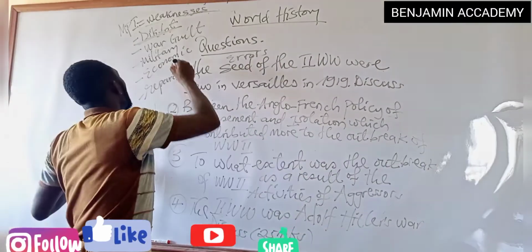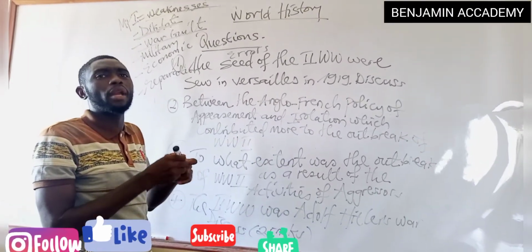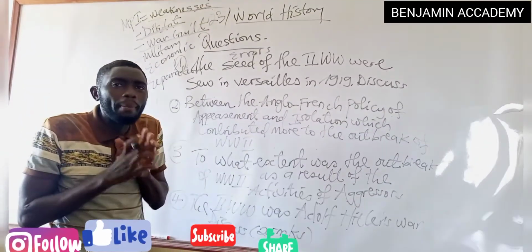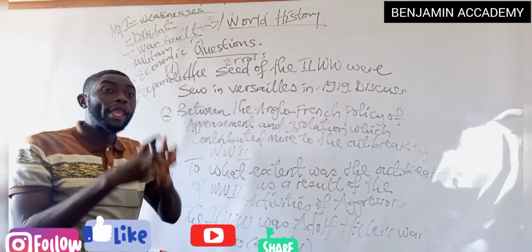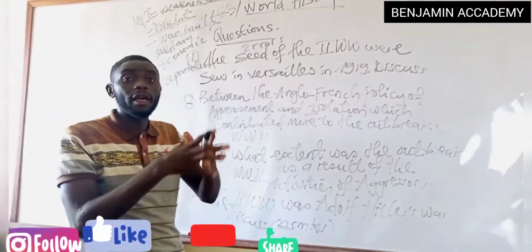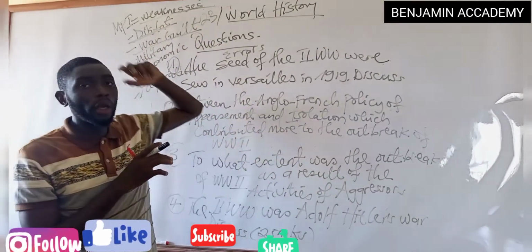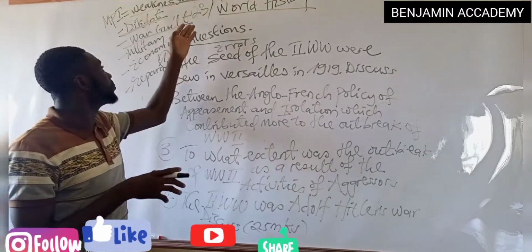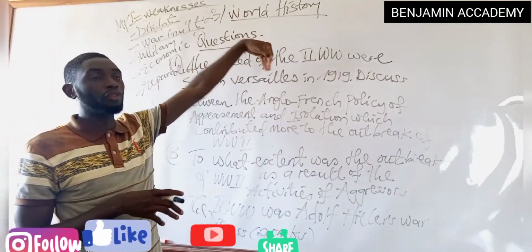Now, under the war guilt clause, the Treaty of Versailles blamed Germany. Article 231, which we call the war guilt clause, blamed Germany for solely being responsible for the outbreak of the First World War, without giving responsibility to other European nations, forgetting that Britain, France, and Russia also contributed to the outbreak of the First World War. So the Germans were not happy with the war guilt clause, as it blamed them alone for causing the war. For that reason, the Germans were not happy with the sanctions that they took in Versailles, and they had to revenge in the Second World War.